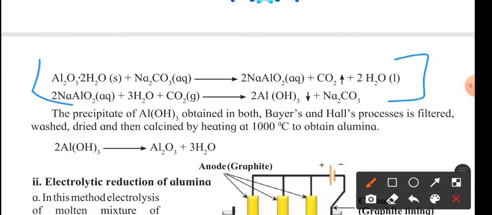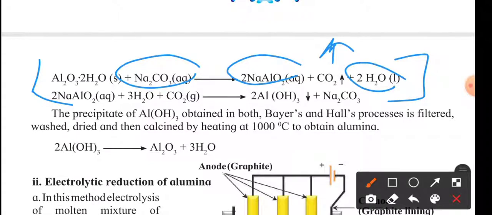In Hall's process, instead of NaOH, sodium carbonate is used, and we get sodium aluminate, and apart from this we get CO2 and water. This sodium aluminate is diluted with water and then passed through CO2 gas, and due to this we get aluminum hydroxide and sodium carbonate again.